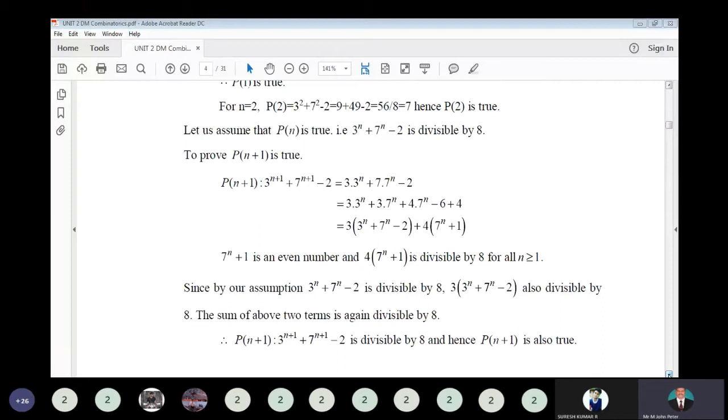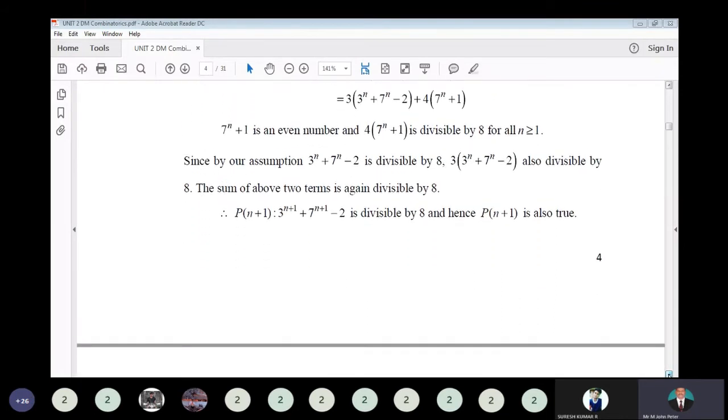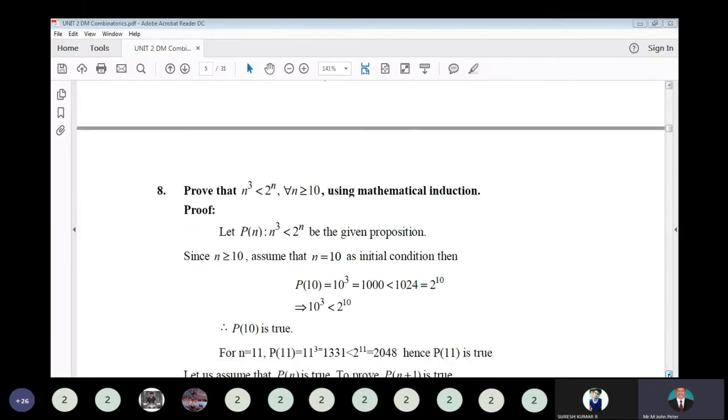So next, what is that? 7^2. So 7^2 is what? 49. So 49 plus 1, what is that? 50. So 4 into 50, 200. 200 is also divisible by 8. So hence 7^n + 1 is divisible by 8. So hence the P(n + 1) statement is true. So hence by mathematical induction, the statement is true.